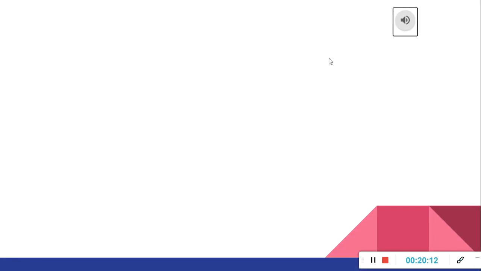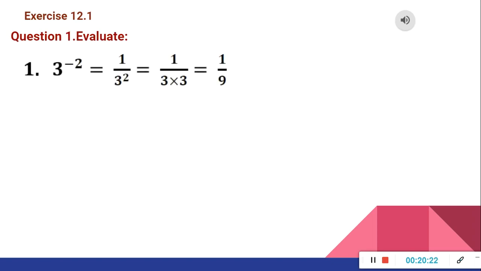Now, let me start our first exercise, that is exercise 12.1, question number 1. Evaluate. First question is 3 raised to minus 2 is equal to what? Now, we already discussed that a raised to minus m is equal to 1 upon a raised to m.